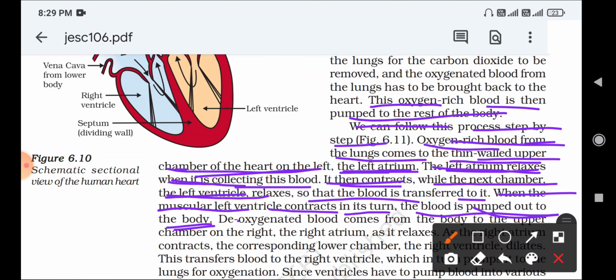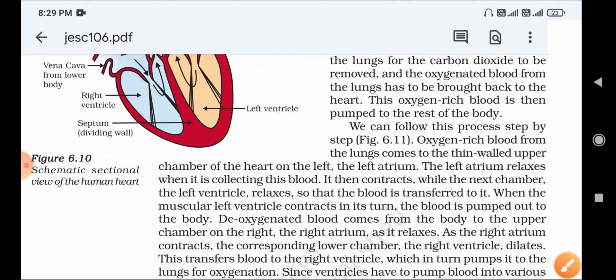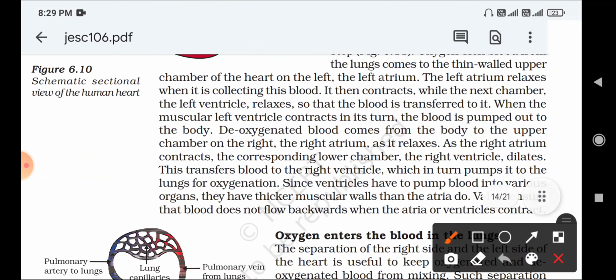Again, deoxygenated blood comes from the body to the upper chamber on the right, that is the right atrium. Here the carbon dioxide blood is coming into the right chamber of the heart, the right atrium. The oxygenated blood coming into the left atrium goes to the left ventricle, and the deoxygenated blood comes into the right atrium.